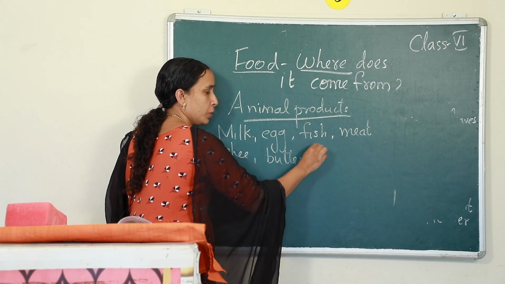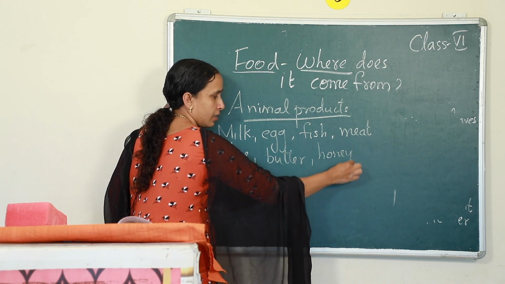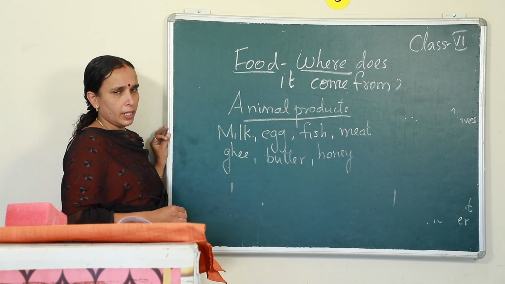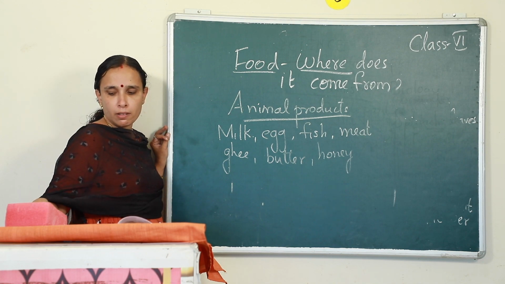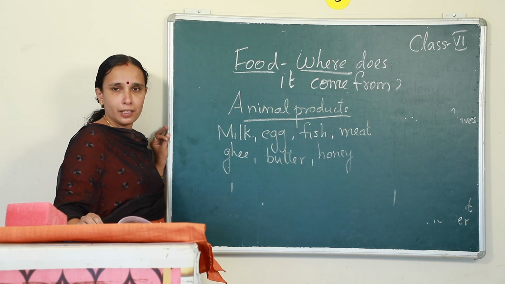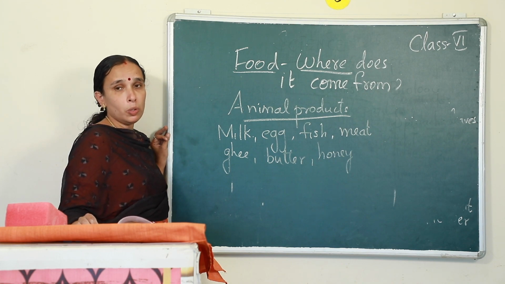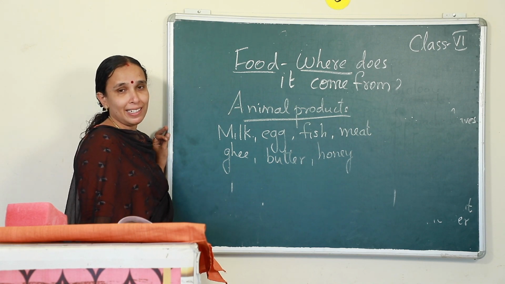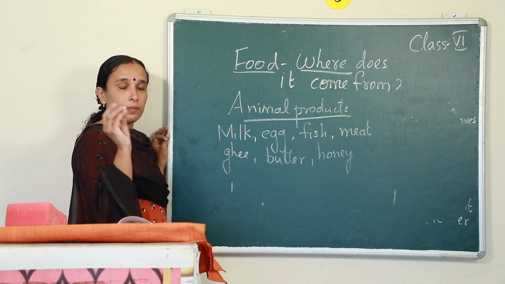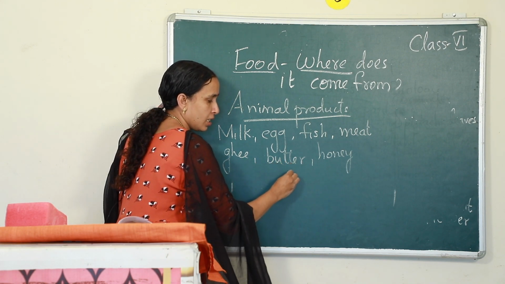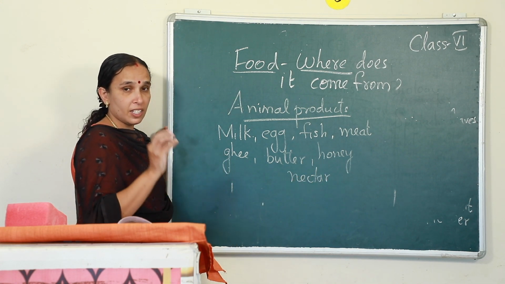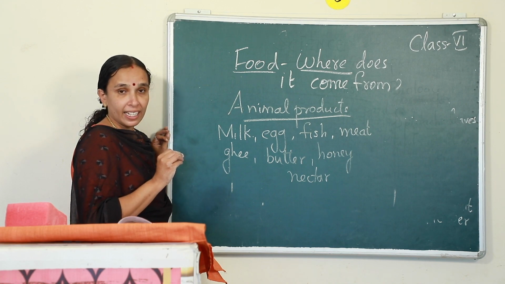Then, and do you eat this thing? Honey. From where do you get honey? From plants. Really? The thing which is present in plants is called honey? The bees and butterflies are taking the honey from the plants? No, it's the nectar. Okay? In plants, in flowers, the sweet fluid which is present in the flowers, the bees are coming to take nectar. Okay? That is called nectar. That sweet liquid present in flowers is called nectar.